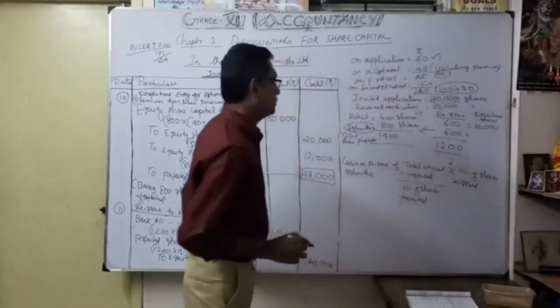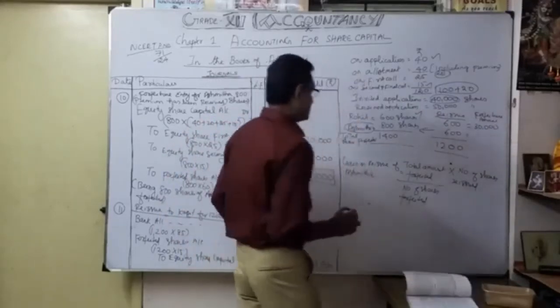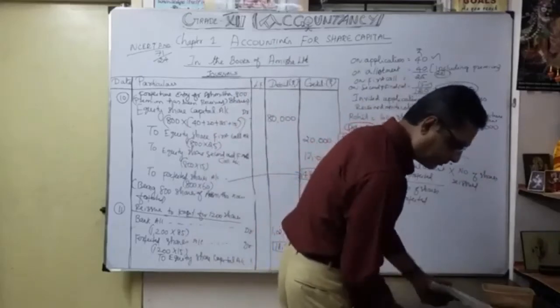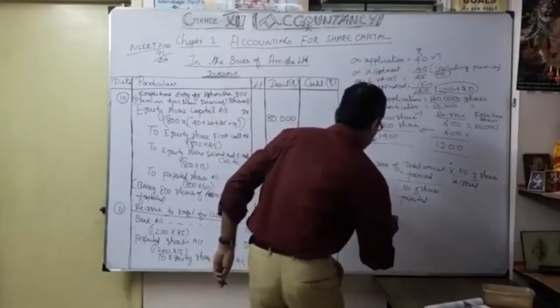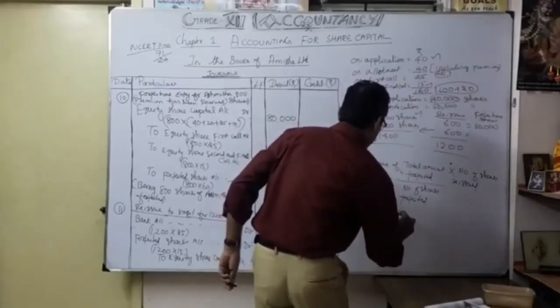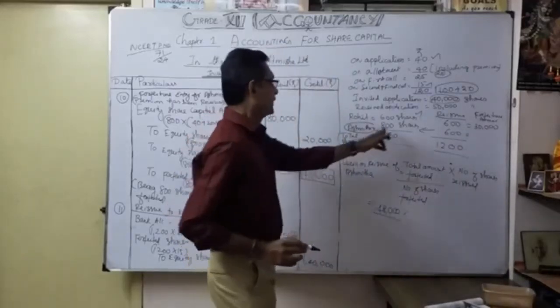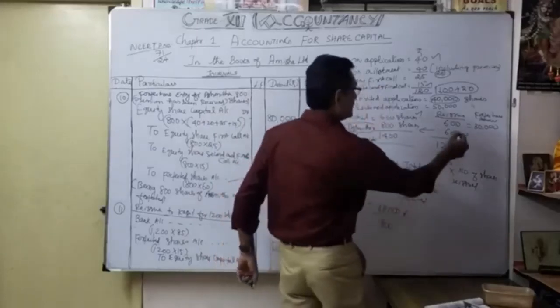Now we calculate the total amount forfeited. Total amount forfeited is 48,000, isn't it? That's very important. Total amount forfeited 48,000, divided by number of shares forfeited, 800 shares, but how many shares were reissued?